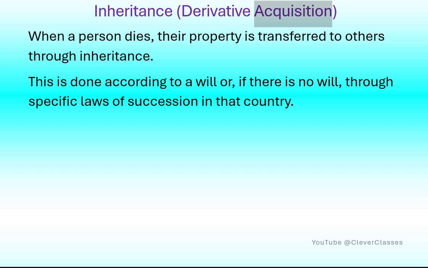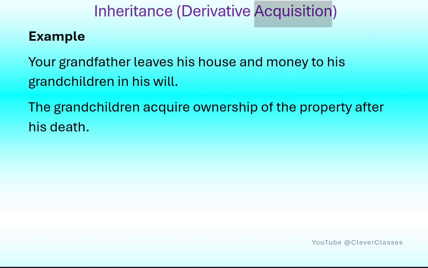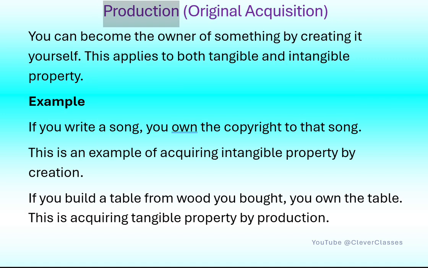Inheritance, derivative acquisition. When a person dies, their property is transferred to others through inheritance. This is done according to a will or, if there is no will, through specific laws of succession in that country. Example: your grandfather leaves his house and money to his grandchildren in his will. The grandchildren acquire ownership of the property after his death.